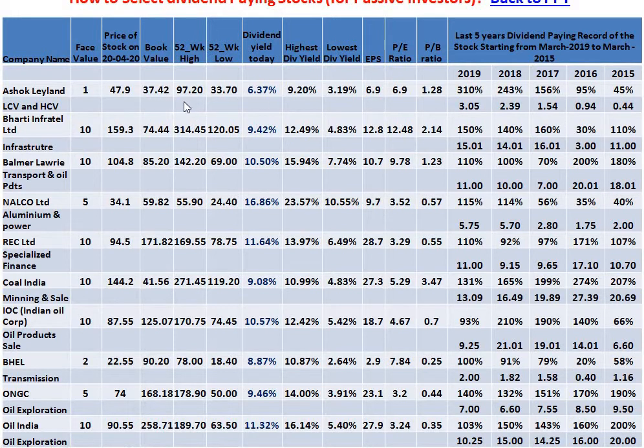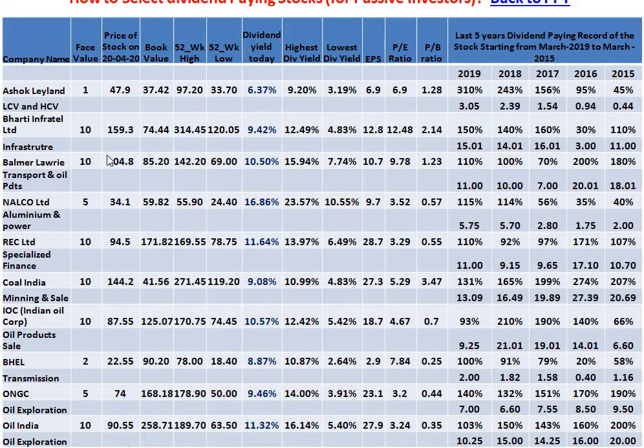You can find out the 52-week high, you can find the 52-week low. What is the best dividend yield you have seen in this year, and what was the lowest yield you have seen this year? So all that information has been put into this place so that it is very easy for you to understand the things. I hope once you watch this video again, you will understand all the technical terms and you will be able to decide very clearly which stocks I should be keeping for dividend.